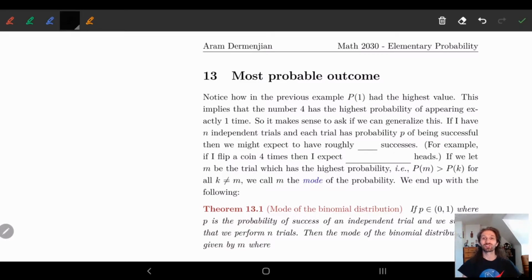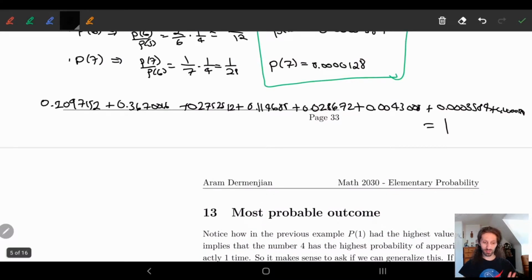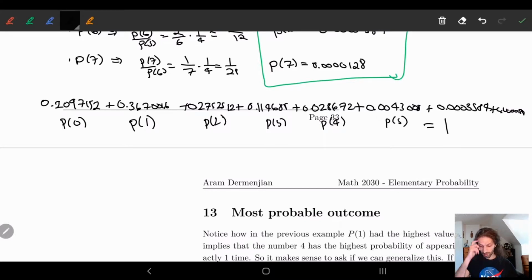Hiya! So in this video, we're going to talk about something called the most probable outcome. When you recall from our last example, remember how we had all these numbers? This was the probability of getting 0 fours, this was the probability of getting 1 four, the probability of getting 2 fours, 3, 4, 5, etc. And then 6 and 7. And 7 was scrunched up in the corner. Sorry about that horrible writing.